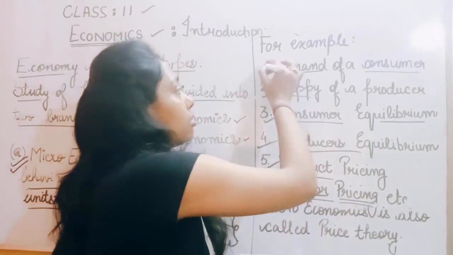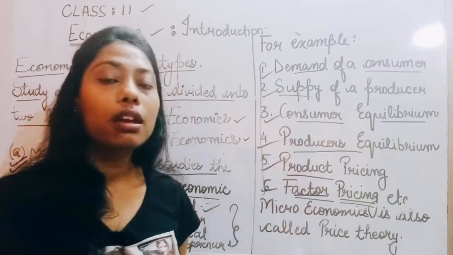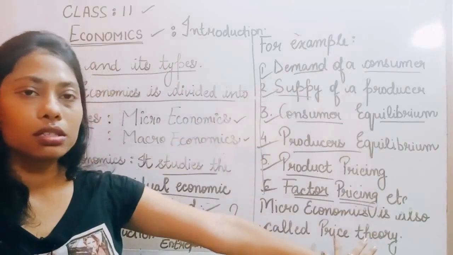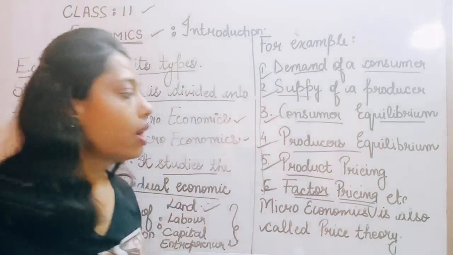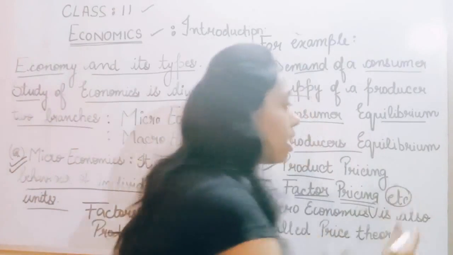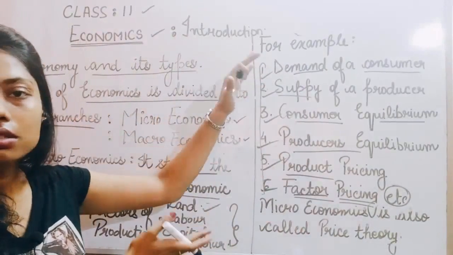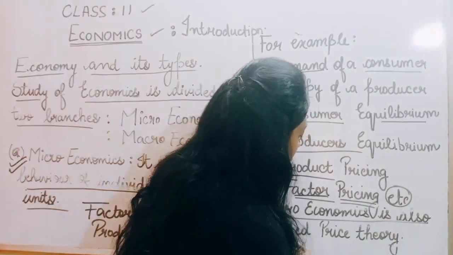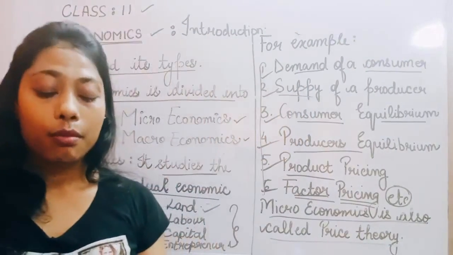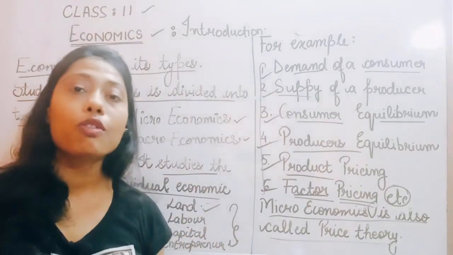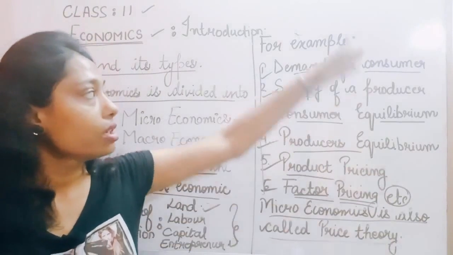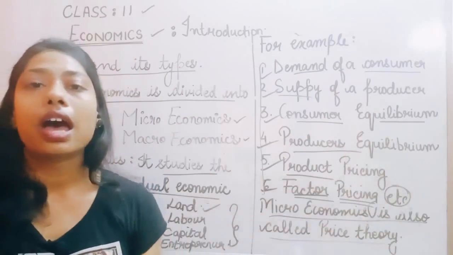And this is not an intact list. There are many more to it. I have just given you a few examples, but there are many more. So I have written here etc. Don't consider it as a limited list. Microeconomics is also called price theory. The other name of microeconomics is price theory, because we are calculating the prices of various items over here.